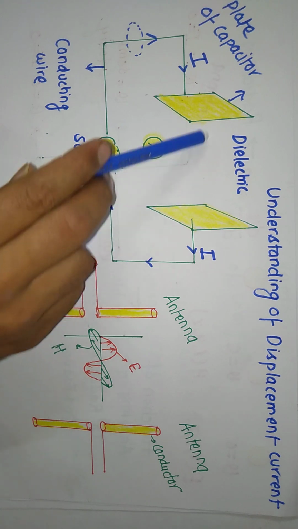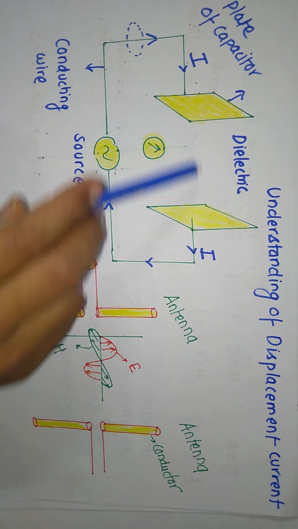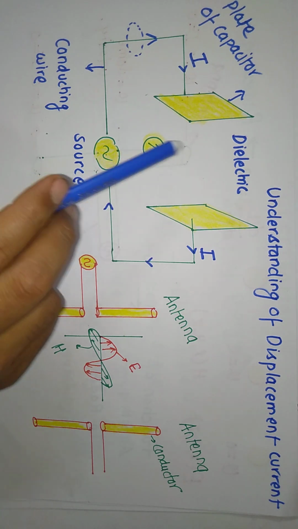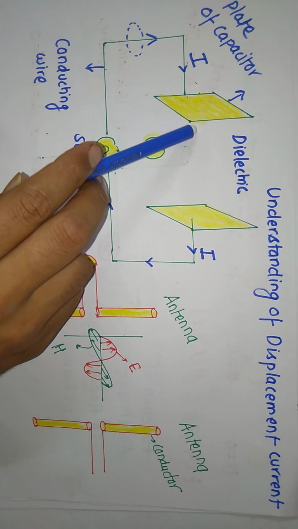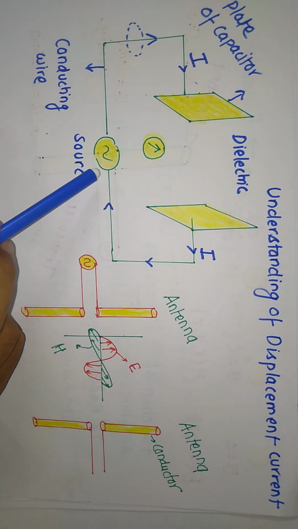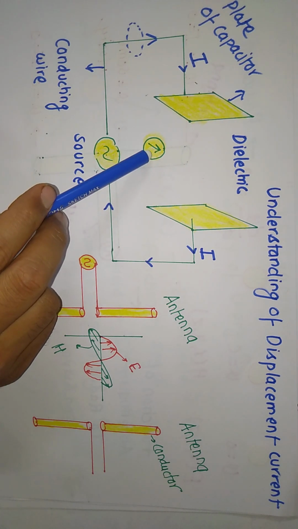Means there is some current between these two plates which is flowing through the dielectric material. It means that a current which flows through the dielectric material is known as displacement current. Again, I am explaining this concept.